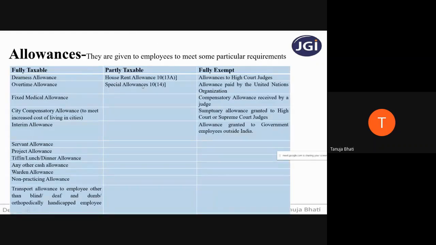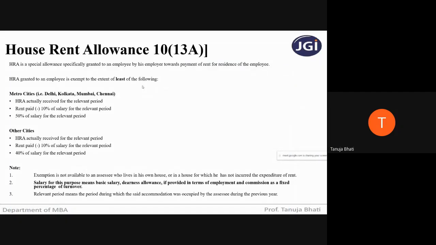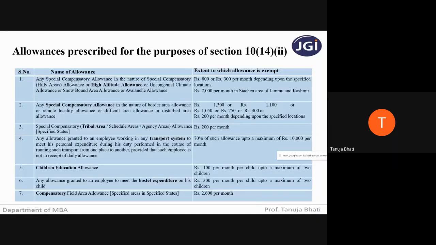Next is special allowance. There are a total of 15 special allowances. When I say special allowance, they are again partially exempt and partially taxable. Now, what is the exempt portion? If we calculate the exempt portion, obviously the remaining portion will be taxable. So there are a total of 15. Among these, I'll tell you which are the important ones, but you just need to remember.